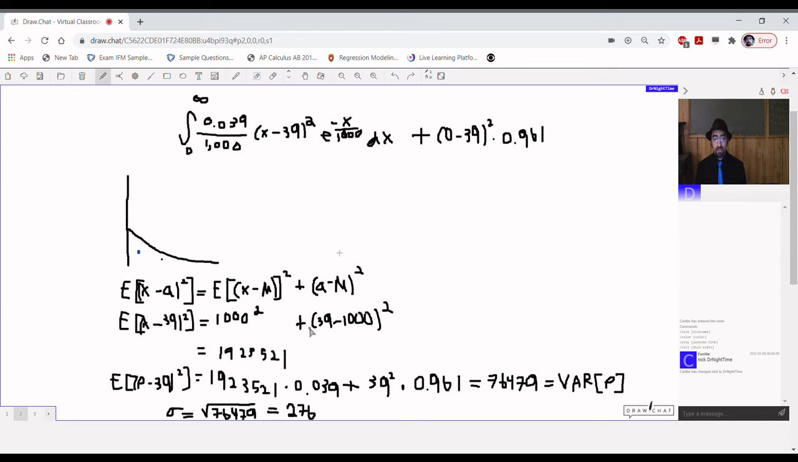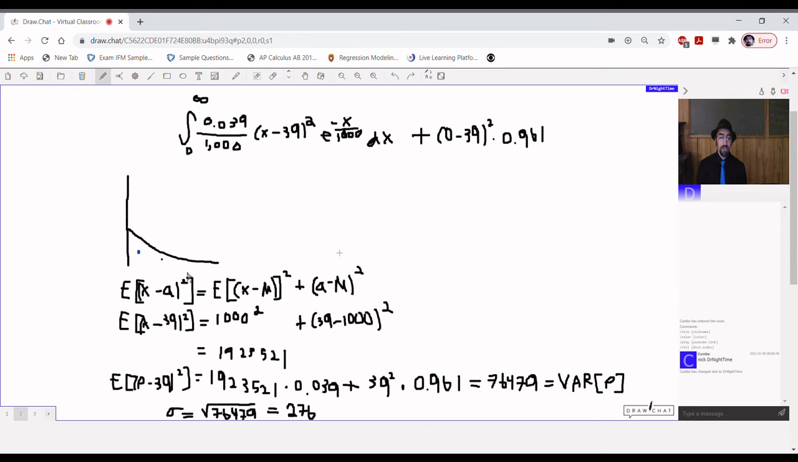Then, by parallel axis theorem, we have to add the square of the distance between this 39 here and this 1,000, which is meant to represent the average of just the exponential component. All right, so 1,000 squared plus 39 minus 1,000 squared. With the calculator, you find that that's 1,923,521.